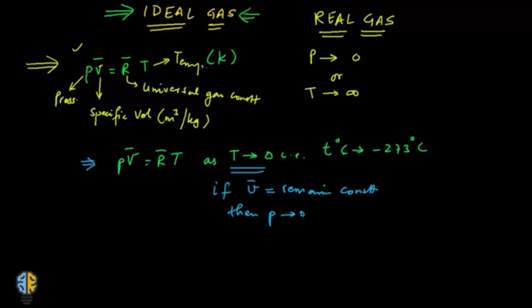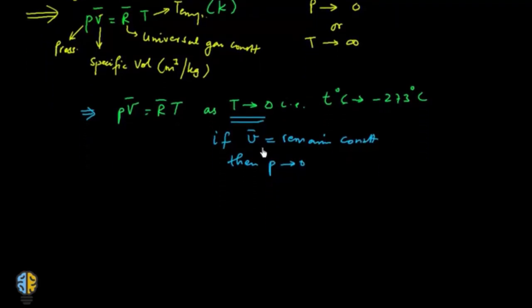Negative volume or negative pressures are not gettable, they are inconceivable. The lowest possible temperature then is 0 Kelvin or minus 273 degrees Celsius. These temperature values are known as the absolute temperature values, and this temperature over here is also known as the absolute temperature. So this gives us a brief introduction to what an ideal gas is.